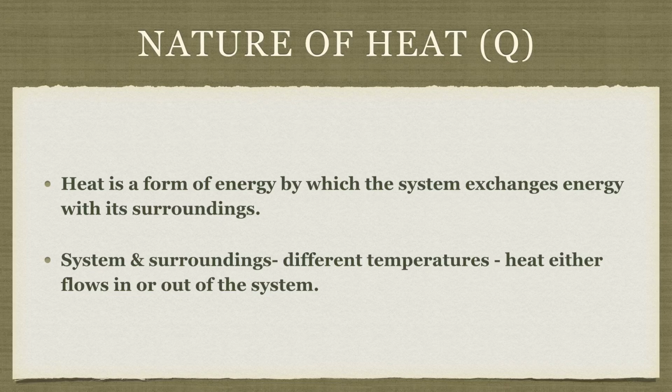Now once the heat evolves, what will happen? If it has to cool down, it will exchange the heat with the surrounding, right? So the heat will flow from the system to the surrounding. So that is one case.